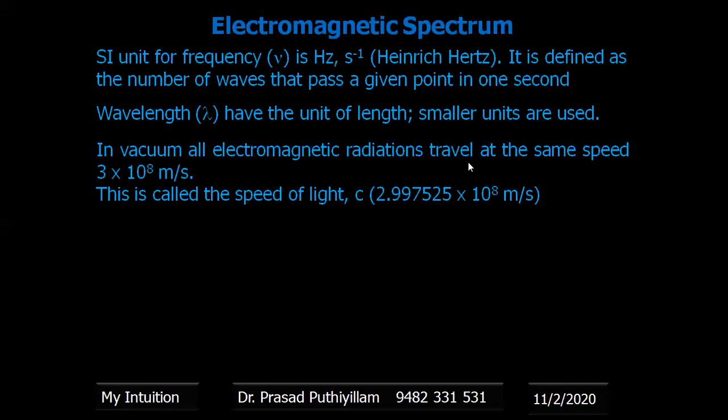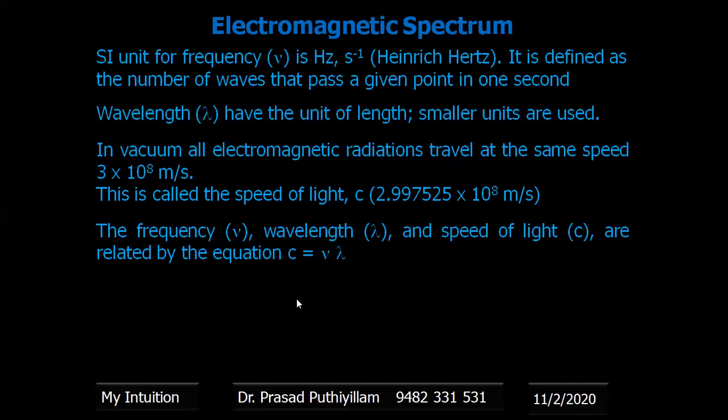In vacuum, all electromagnetic radiation travels at the same speed of 3 multiplied by 10 to the power 8 meter per second. Whatever may be the wavelength or whatever may be the frequency, in vacuum, not in a medium. Vacuum means there is nothing there. So this is called the speed of light, 3 into 10 to the power 8 meter per second, denoted by c. The exact value is 2.997525 multiplied by 10 to the power 8 meter per second.